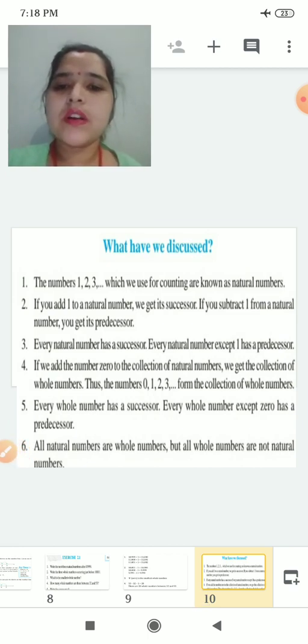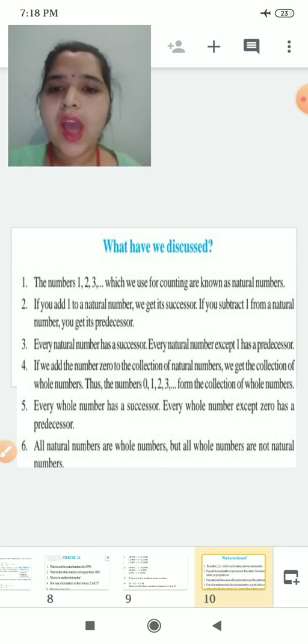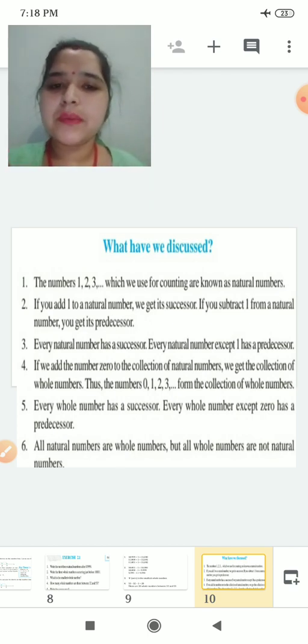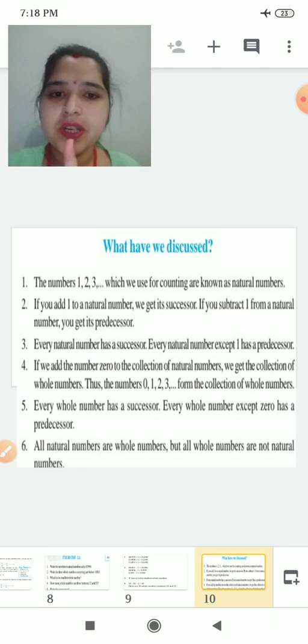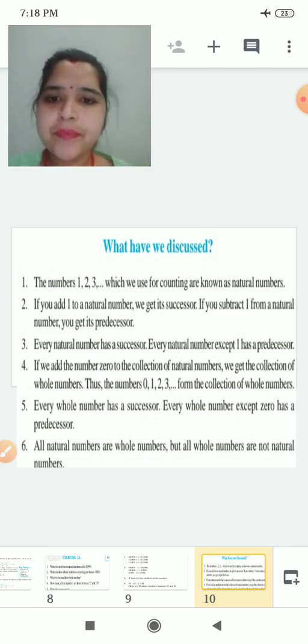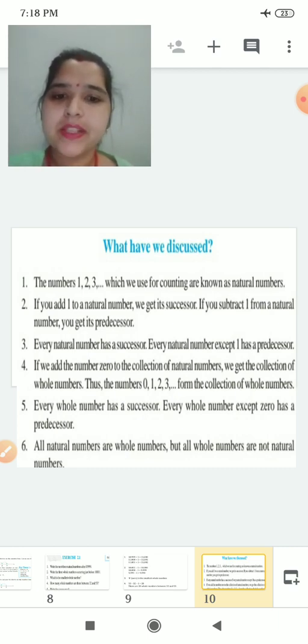So today what we have discussed: the numbers 1, 2, 3 are known as natural numbers. If we add 1 to a natural number, we get the successor; if we subtract 1, we get the predecessor. Okay, every natural number has a successor, but it does not have a predecessor. That is, number 1 does not have any predecessor. Every whole number has a successor. Every whole number except 0 has a predecessor.